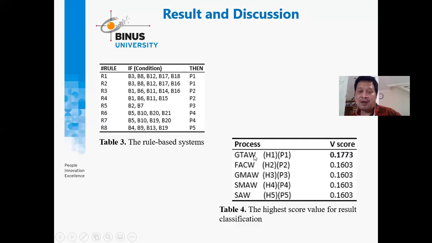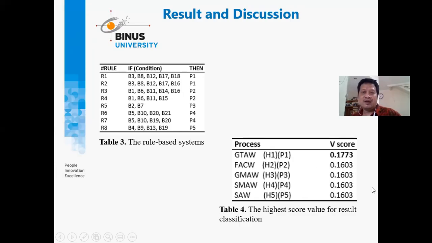It means that in the GTAW process, all of the activities in the welding wire specification have good results for GTAW, the GTAW activity in the process of welding wire. And if you look at the others, they all have the same scores.